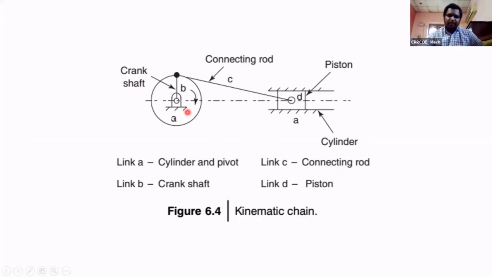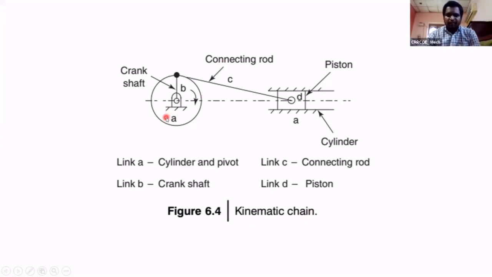Here different pairs are there. A and B form a kinematic pair, B and C form a kinematic pair, C and D form a kinematic pair, and D and A form a kinematic pair. And the first link is connected to the last link for a particular motion, then the total linkage is called a kinematic chain.